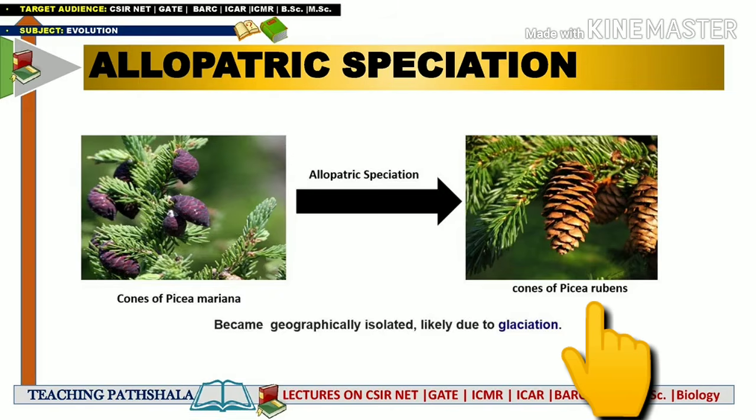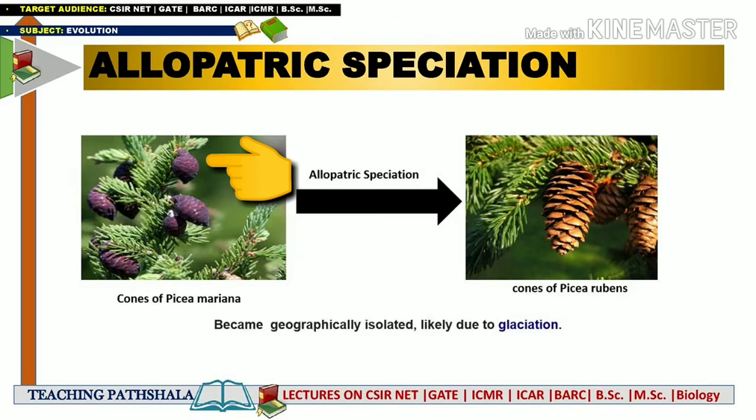Again, it has a different cone as compared to the previous population. The previous population mainly has a purple or black colored cone, but in the new species we can see a brown colored cone, and this speciation occurred just due to the formation of glaciers.